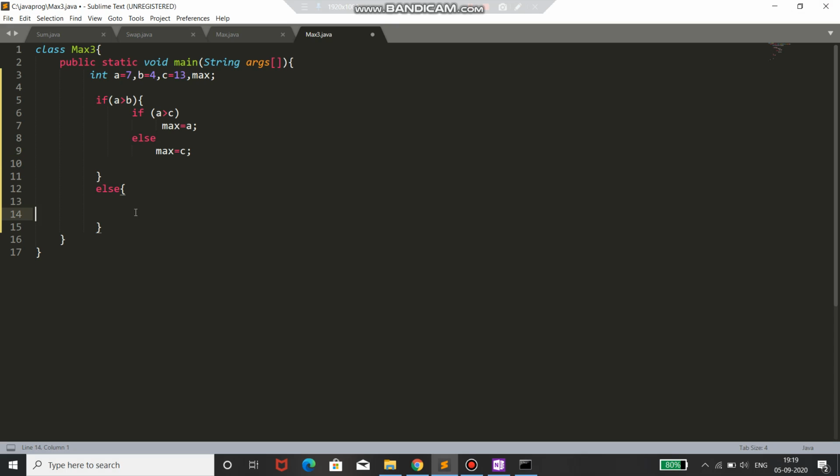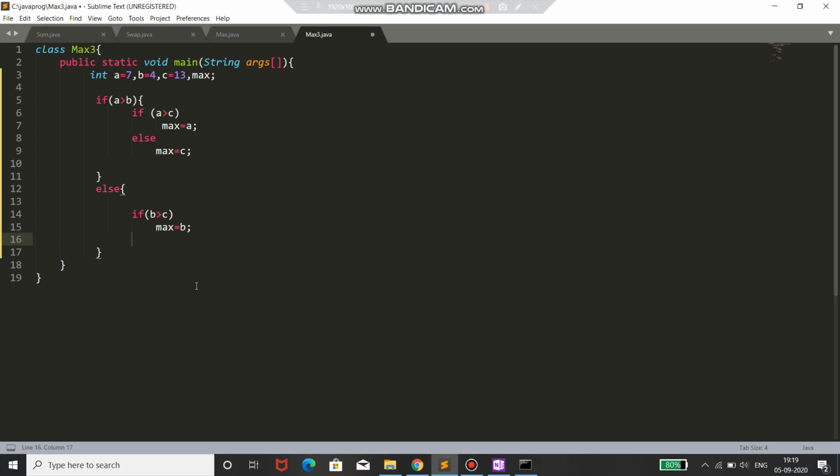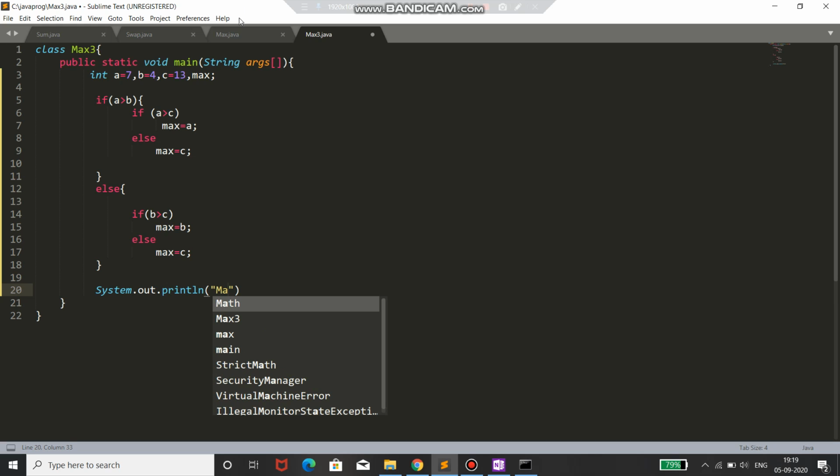Now if we talk about this else part here, in this if I write if, now you can see that this else will be executed when b is greater than a, and also if b is greater than c, then we will have in max b, and if this is false, then we will be having c in max. Okay, this is our program. Now we will print the output, that is System.out.println, and again the same line. Okay, I'll copy it from here.